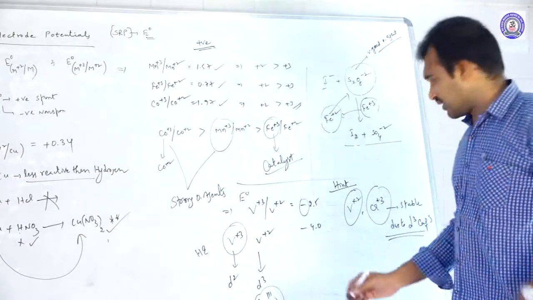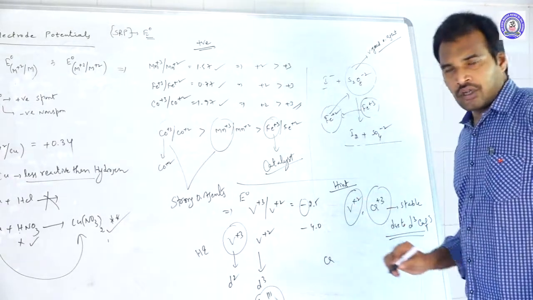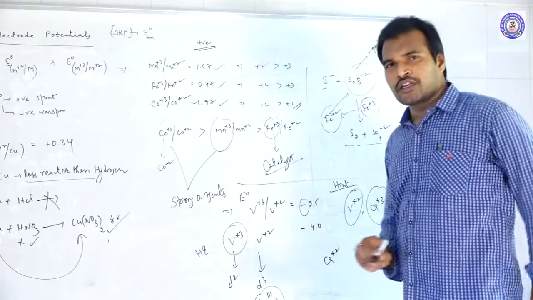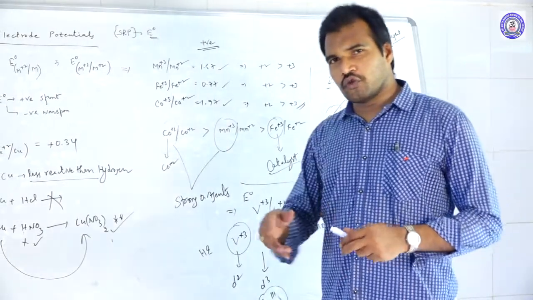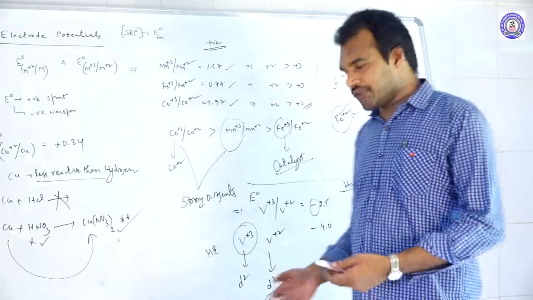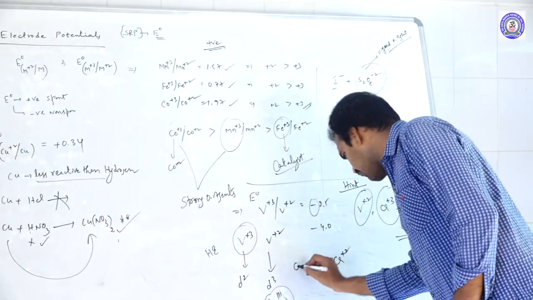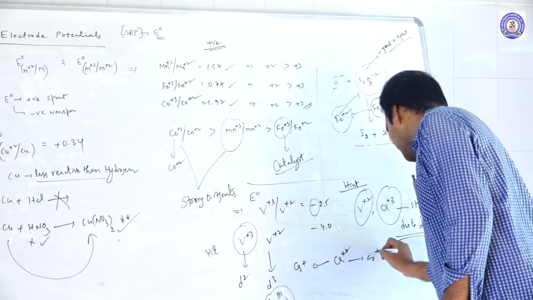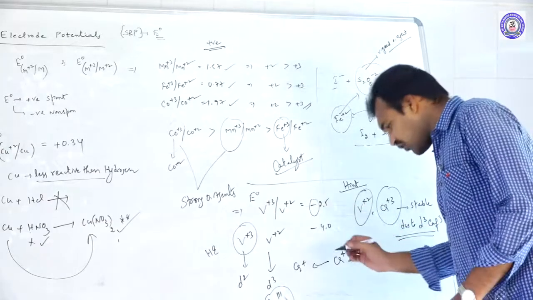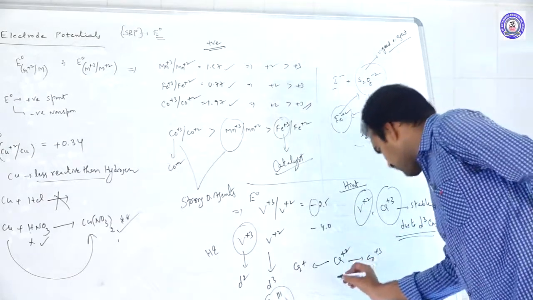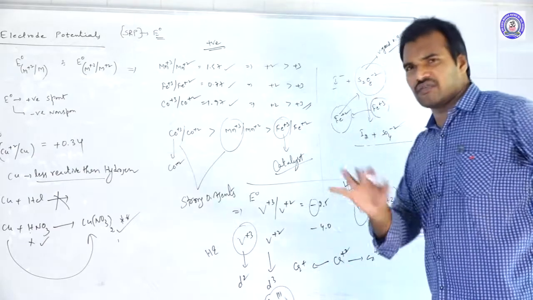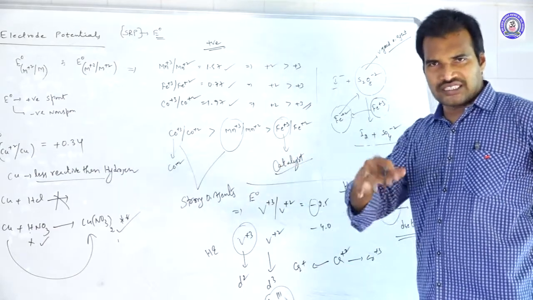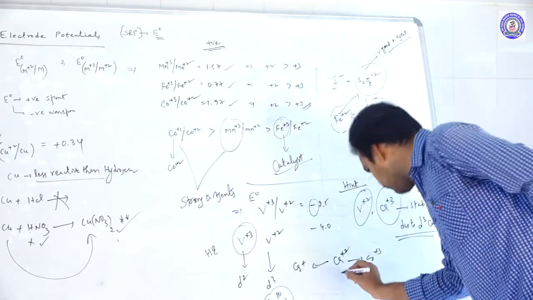For example, take chromium here. Chromium +2 state is there. Now tell me, chromium +2, to which form will it try to go? It tries to become Cr+ or Cr+3. What is the configuration of Cr+2? Chromium is 4s1 3d5, but with 2 electrons removed it is d4 configuration.